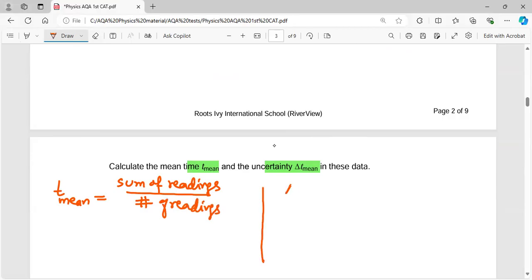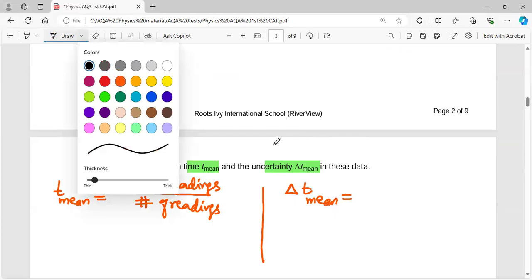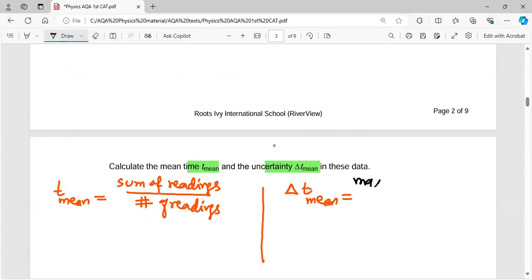And for the absolute uncertainty in mean, in the repeated reading, the uncertainty is calculated by taking the maximum reading minus minimum reading divided by 2. So now you have to plug in the values to get your answer.